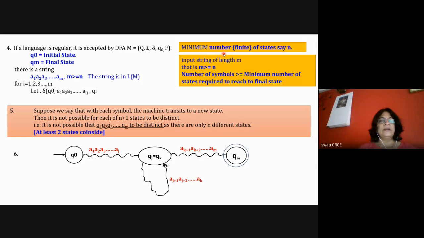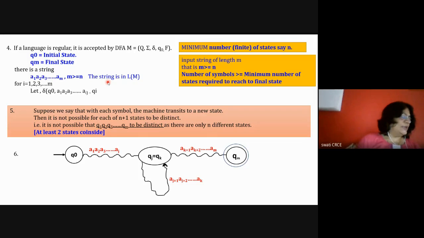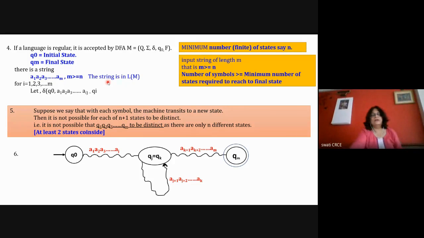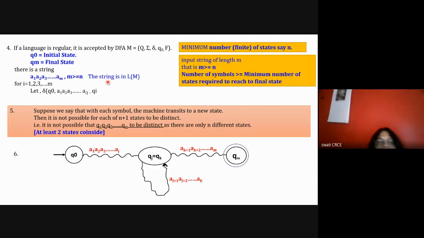So there is a string A1 to Am where m is greater than or equal to n, and the string is accepted by the machine. That means the string is in the language. So this is the fourth point, to write in the exam to prove the pumping lemma theorem.